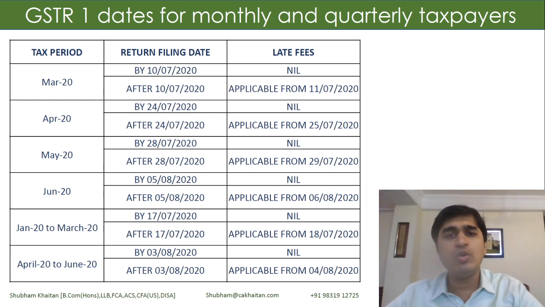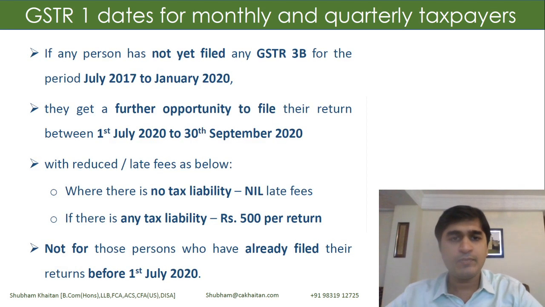For April to June, the due date has been extended up to 3rd of August, right? For monthly taxpayers, the due dates are 10th of July, 24th of July, 28th of July, and 5th of August. After these due dates are over, if I am filing my GSTR 1, then my late fees would be applicable from the prospective date.